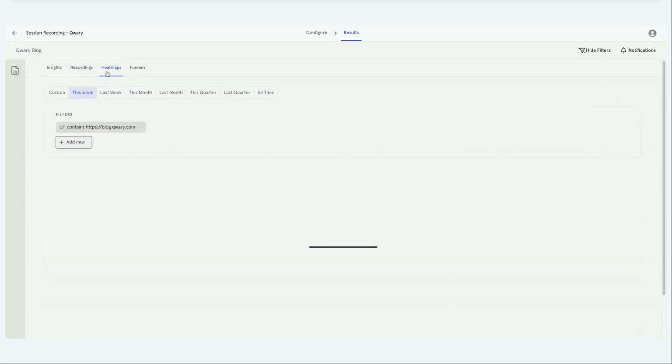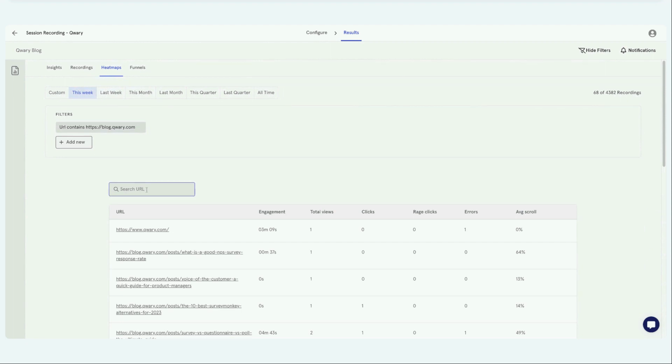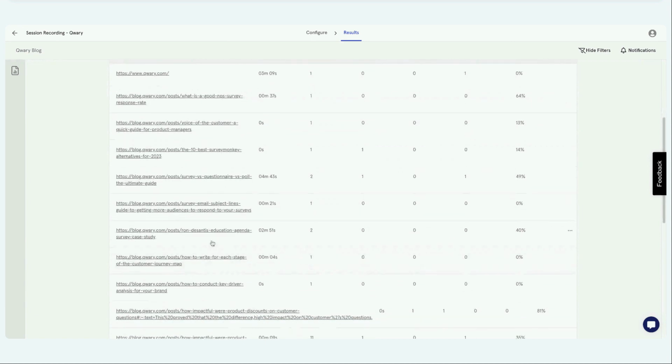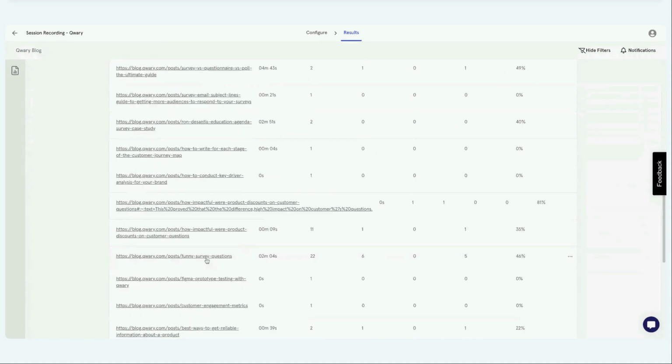Now let's go to Heatmap. On Heatmap, you can see a high-level view in this table. On the Heatmap section, you can see the engagement, the total views, the clicks, the rage clicks, errors, and average scroll. This is engagement information, and it is important for you to know what you need to do to improve your page content, improve these numbers, and improve the user experience so that you get better engagement than what you have today. To understand that, you can open any of the Heatmaps.